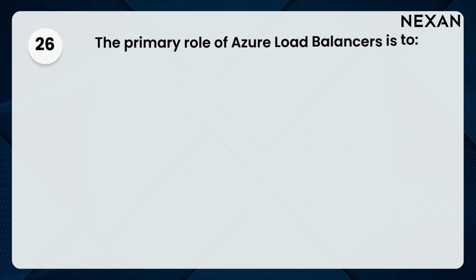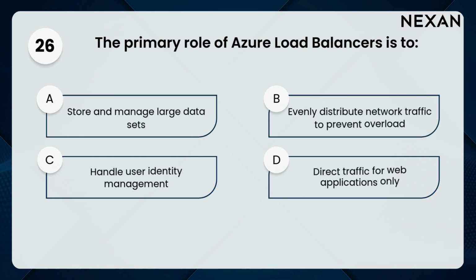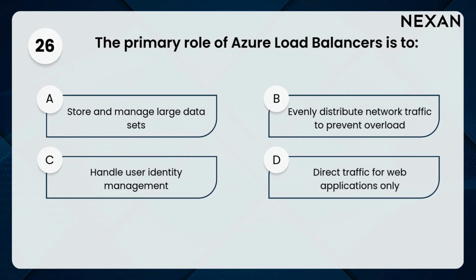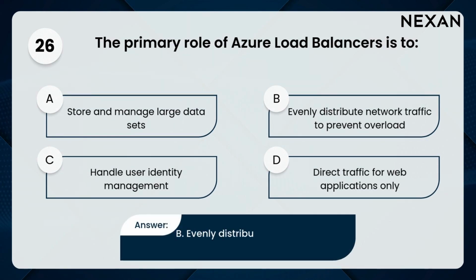26. The primary role of Azure load balancers is to: A. Store and manage large datasets, B. Evenly distribute network traffic to prevent overload, C. Handle user identity management, D. Direct traffic for web applications only. Answer: B. Evenly distribute network traffic to prevent overload.